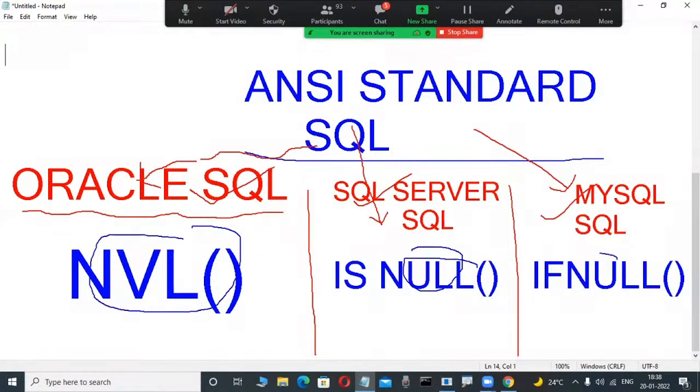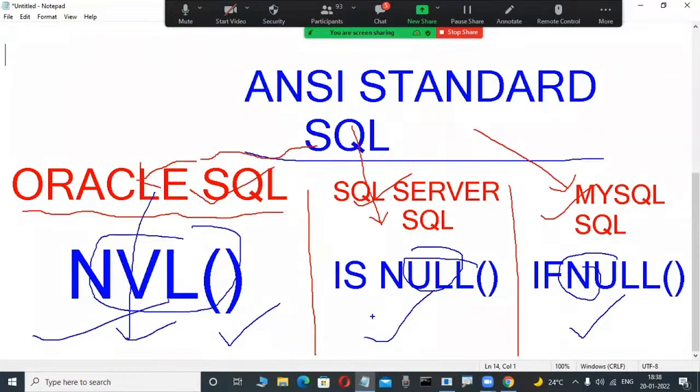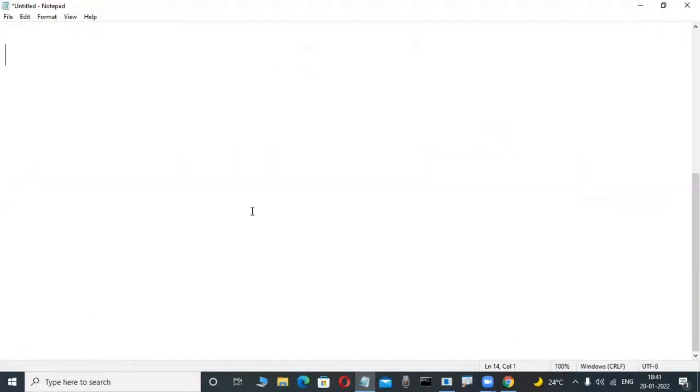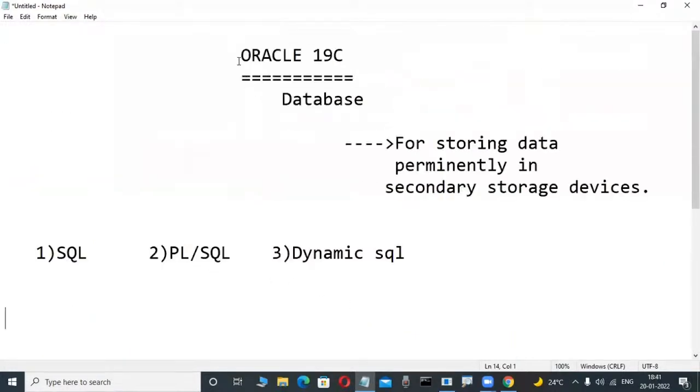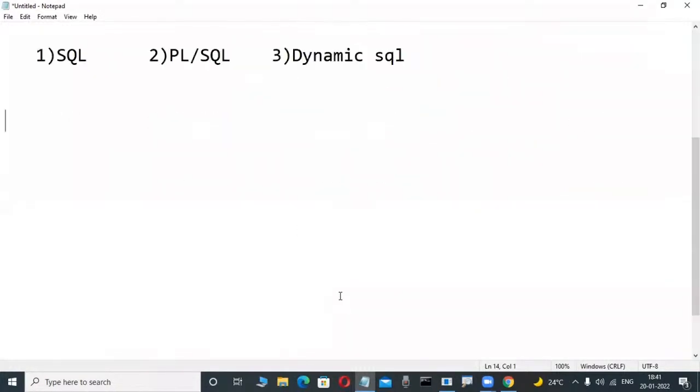And the versions here are syntactically totally different. Here the create procedure syntax is different. Here the create procedure syntax is also different. Here there are slight differences. Okay, fine. Suppose there is a function MONTHS_BETWEEN, that is in Oracle SQL only. Can I use the same function in SQL Server SQL? No, there is DATEDIFF. There is another function.